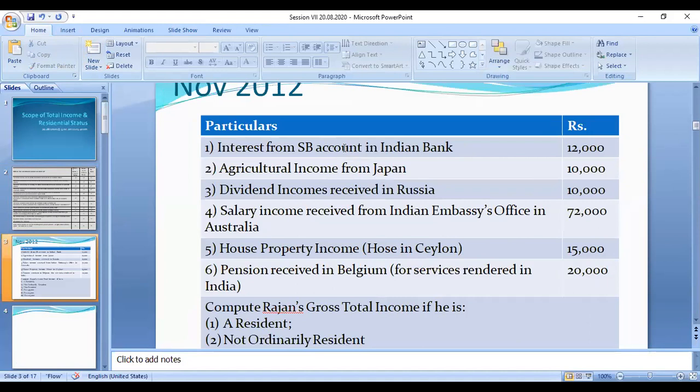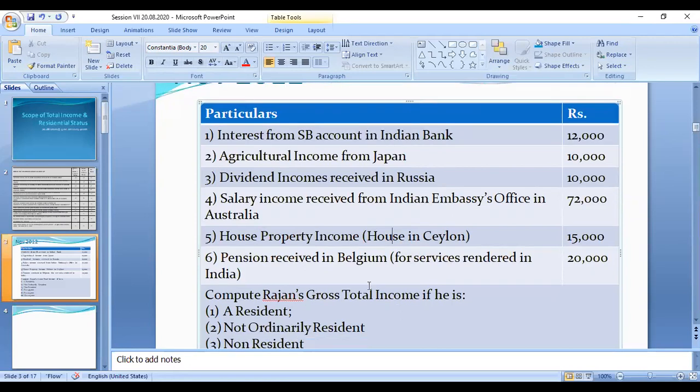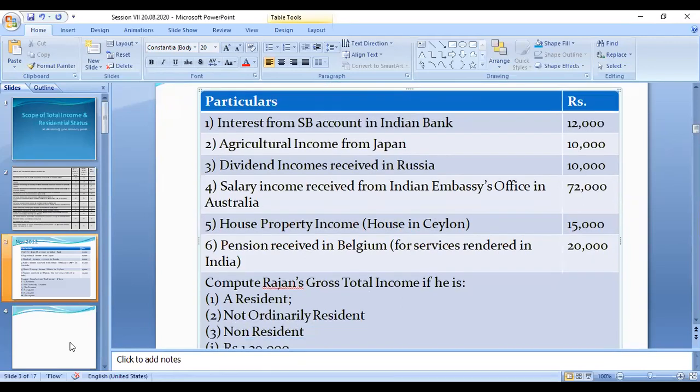The interest from an SB account in Indian Bank, agricultural income from Japan, dividend income received in Russia, salary income received from the Indian Embassy's office in Australia, house property income from a house in Ceylon of 15,000, and pension received in Belgium for services rendered in India. From this you have to compute Rajan's gross total income.